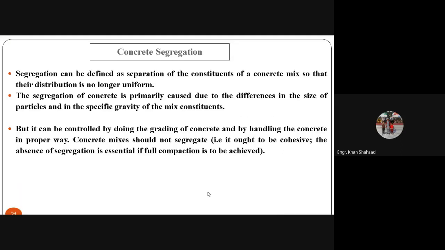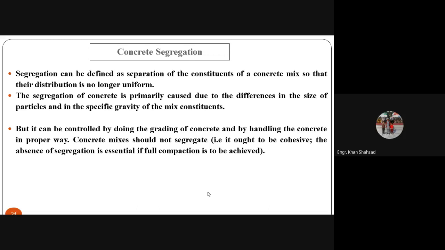Okay, so the next topic is segregation. I have to talk about concrete segregation now. As I told you, segregation of the concrete is the process in which the concrete particles are separated from each other. Segregation can be defined as separation of the constituents of a concrete mix so that their distribution is no longer uniform. The coarser aggregate has been separated from the fine aggregates and from the cement paste.